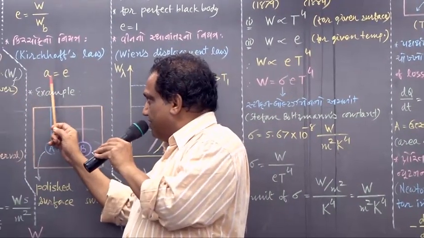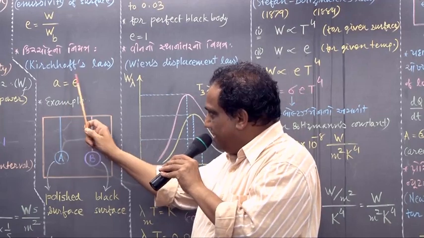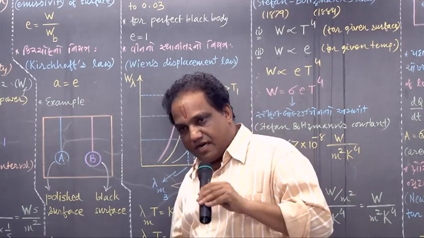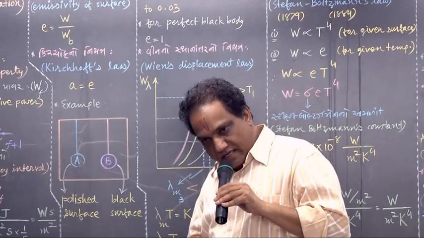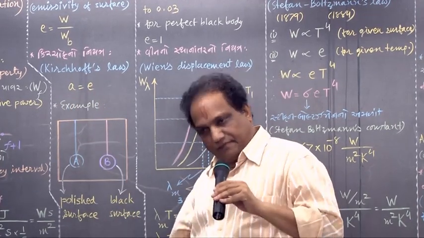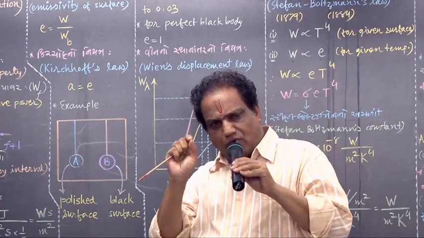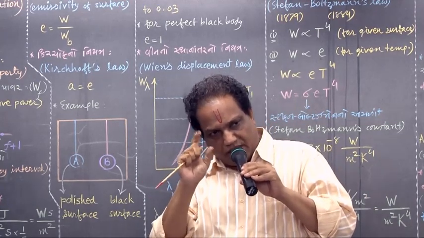How to prove this? When you say absorptivity is equal to emissivity, what does it mean? Less absorptivity, less emissivity. Conversely, more absorptivity, more emissivity. But how to prove it? It is very nicely proved in our textbook by a simple example.